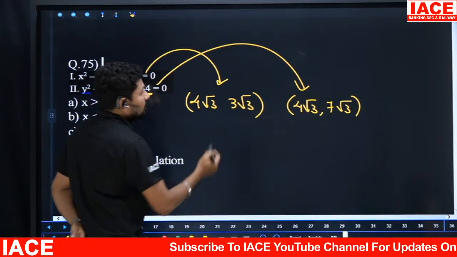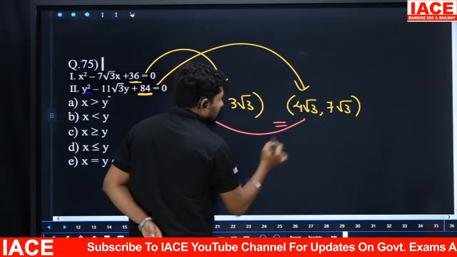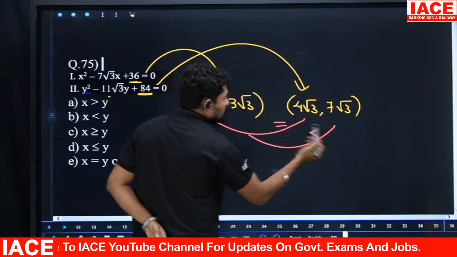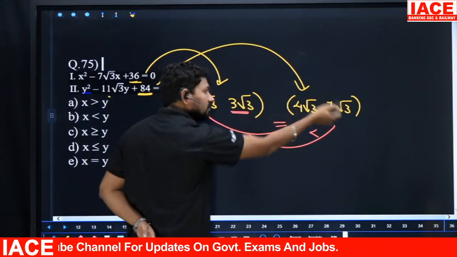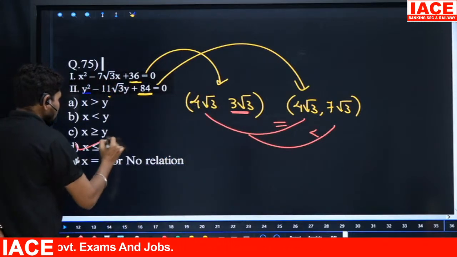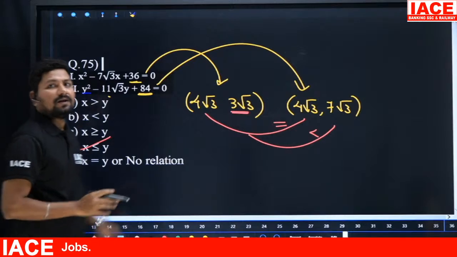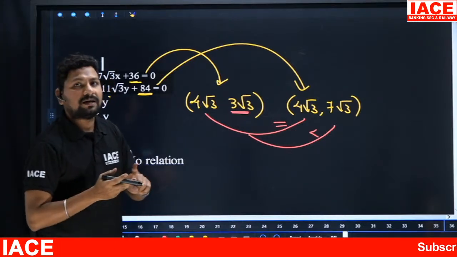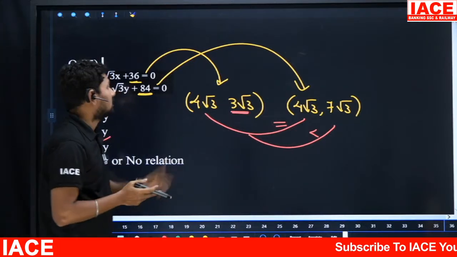We have 2 and 4 root 3 equal, and comparing to 4 root 3, 7 root 3 is bigger. Comparing to 3 root 3, 4 root 3 and 7 root 3 both are bigger, then you could say x is less than or equal to y. Our option is what here, D. Till now we completed number series, and also simplification and quadratic equations.